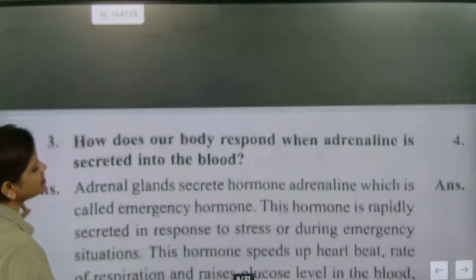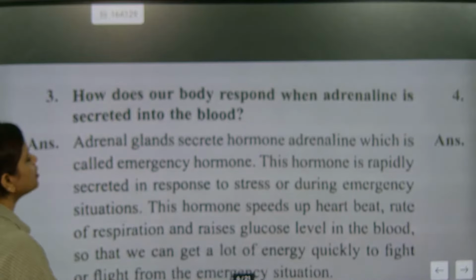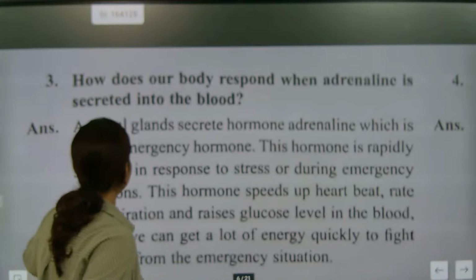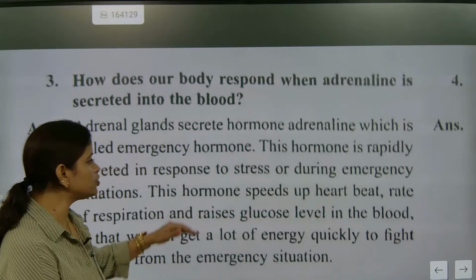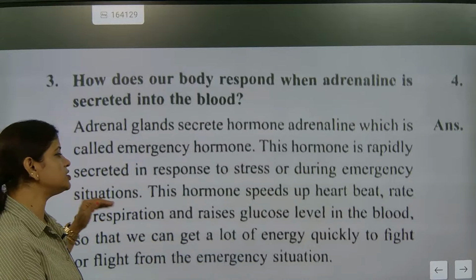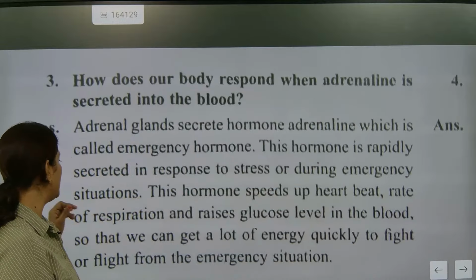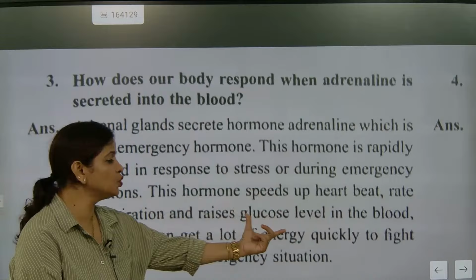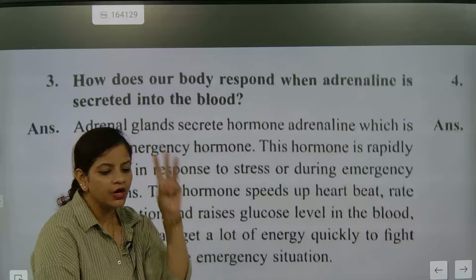Now, the adrenal glands secrete the hormone adrenaline, which is called the emergency hormone. This hormone is repeatedly secreted in response to stress or during an emergency. Understood? Stress, emergency situation. This hormone speeds up the heartbeat, the rate of respiration, and raises the glucose level in the blood. Three things it is doing. Note down these three things.